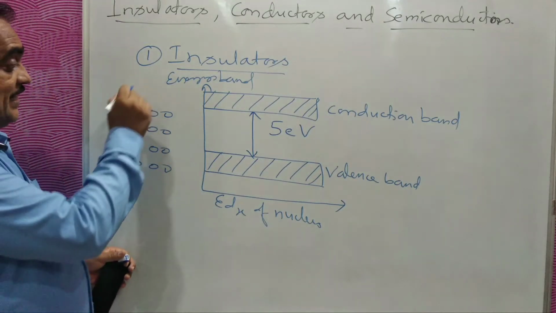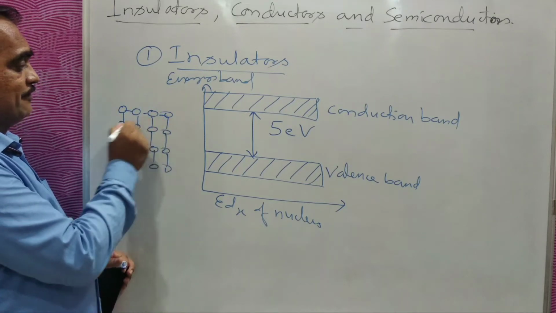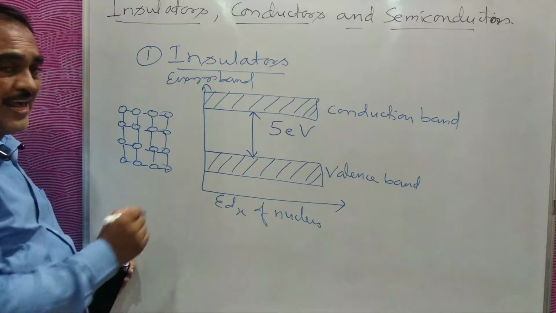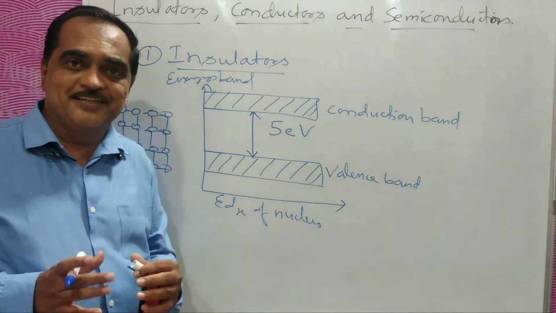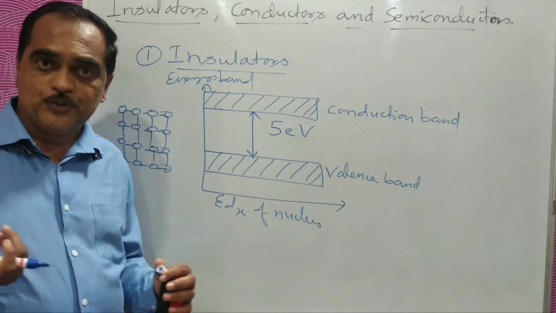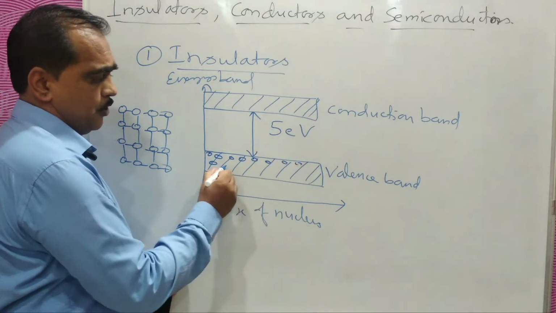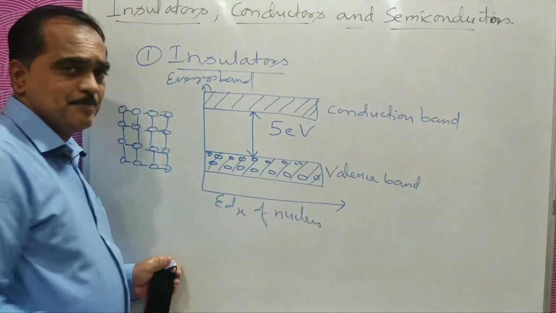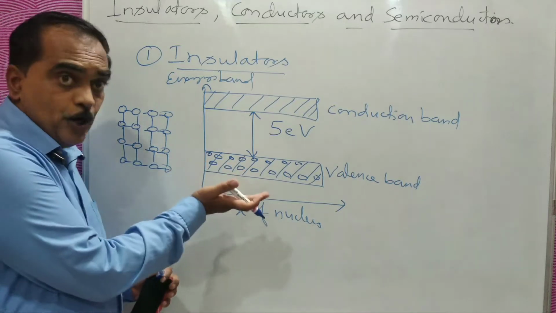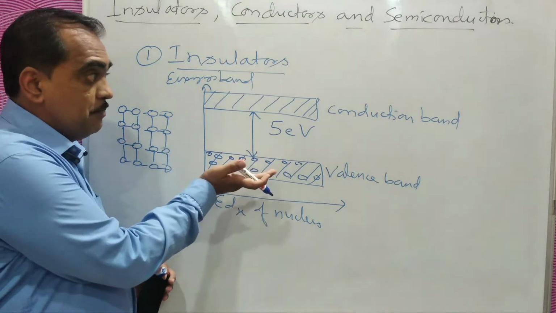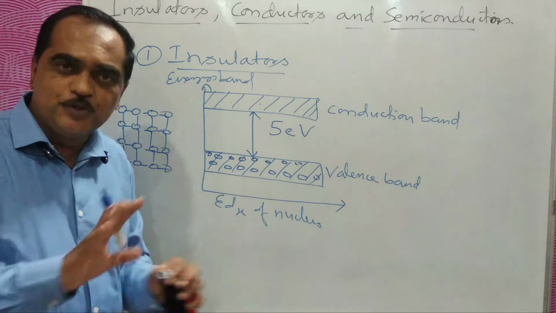Now here in an insulator, all those last orbit electrons, all those valence electrons of every atom, are very tightly attracted to the nucleus. They cannot move out. So all valence electrons will be here only, in the valence band. Even if you apply any external force like light or heat, they will not become free and come out. They cannot come into the conduction band, which is very empty.